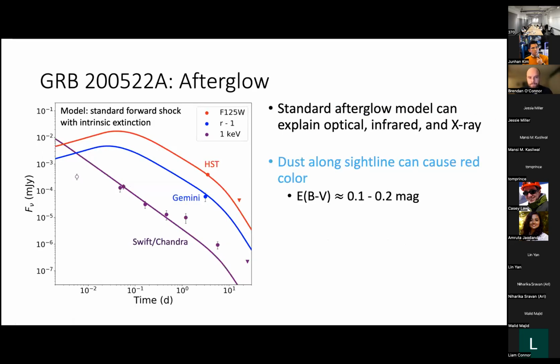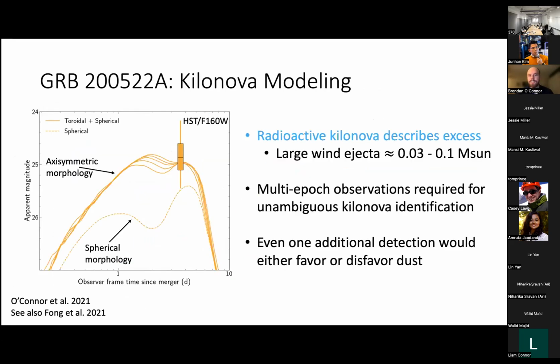So in fact, because we have just one epoch, if we model the GRB with a standard forward shock afterglow in the X-rays, optical, and infrared, we find that including some dust along the sightline, even just a moderate amount of dust, can cause this red color. And this is one possible interpretation for why the transient was very red. The other possible interpretation is that it was a kilonova.